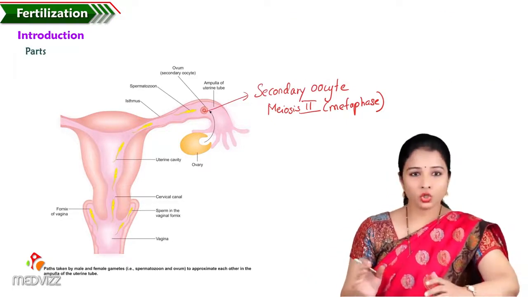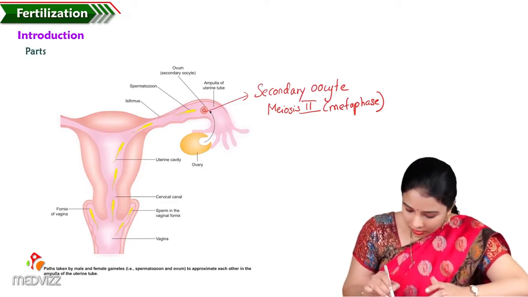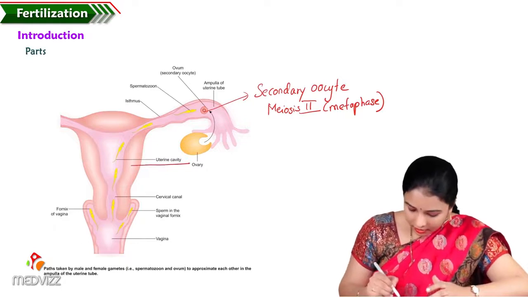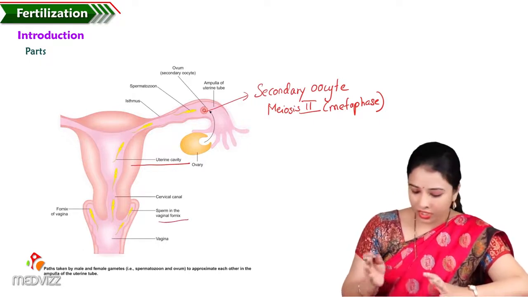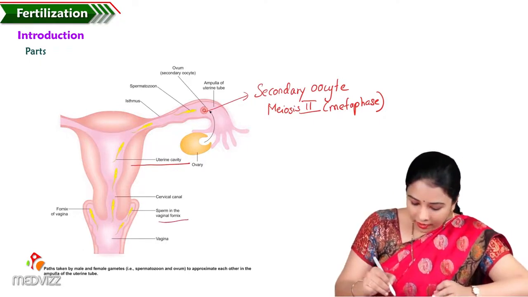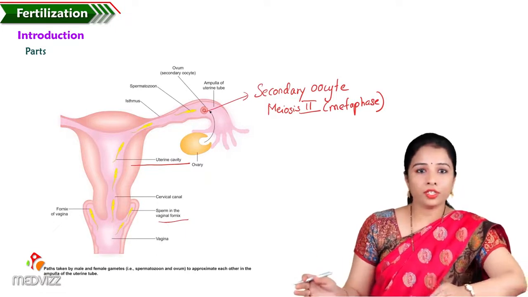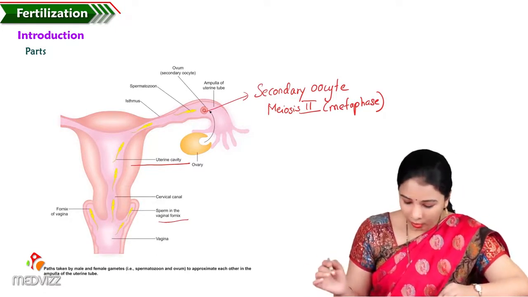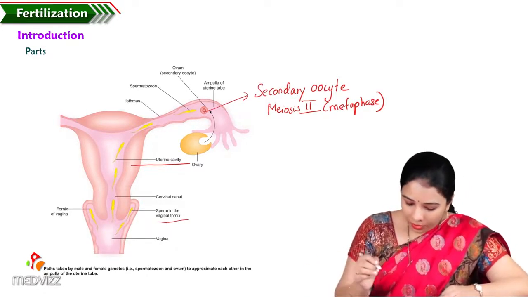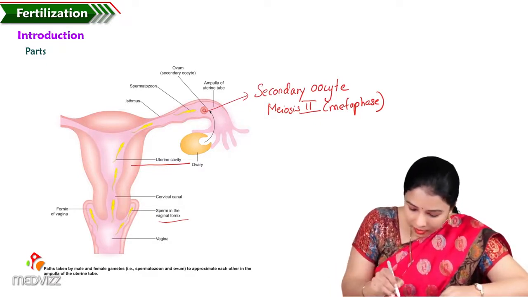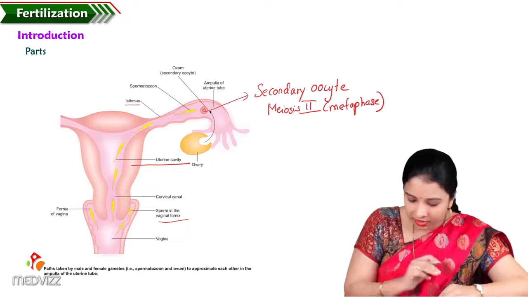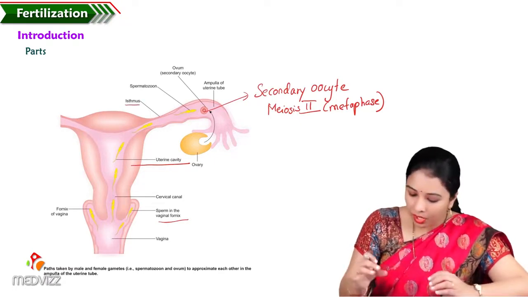Here is the picture showing the uterine cavity. These yellow colored structures are the sperms entering the female genital tract. The uterine cavity on each side communicates with the uterine tube, called the fallopian tube.